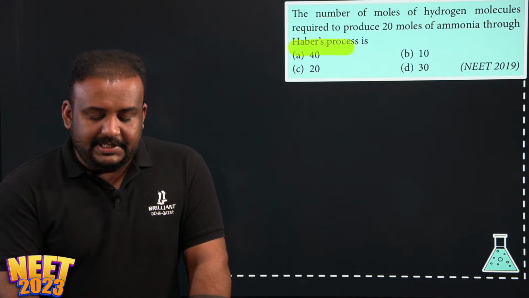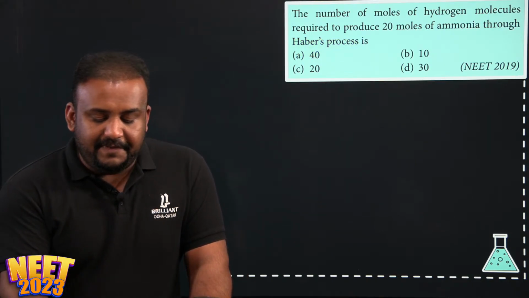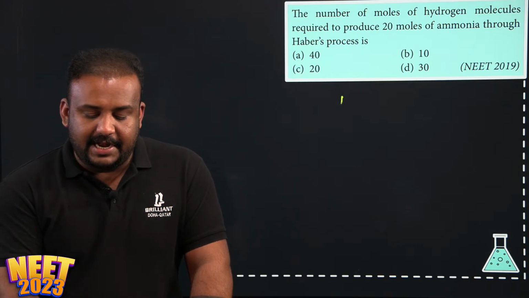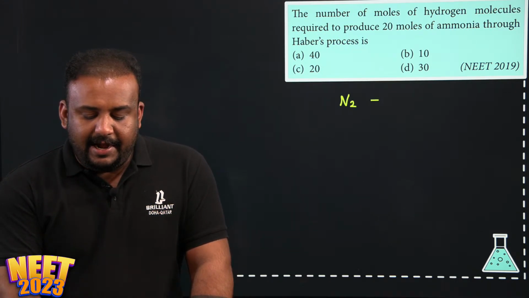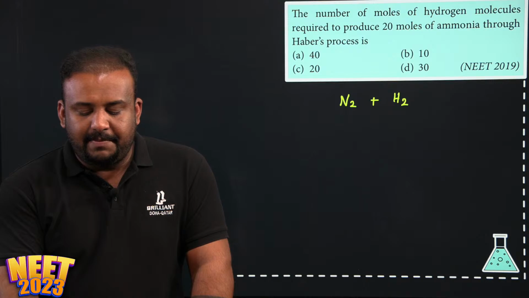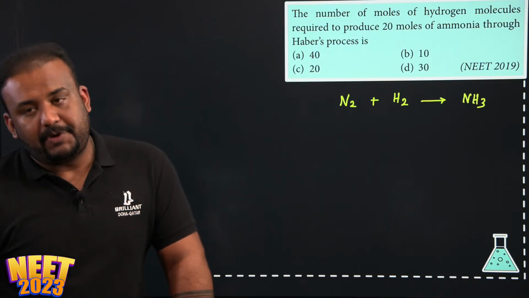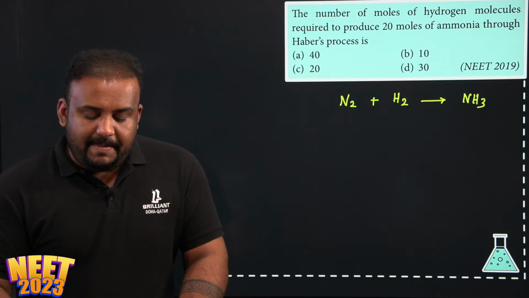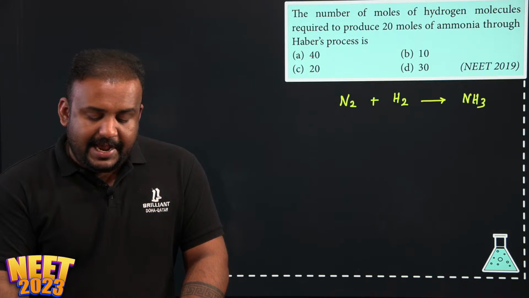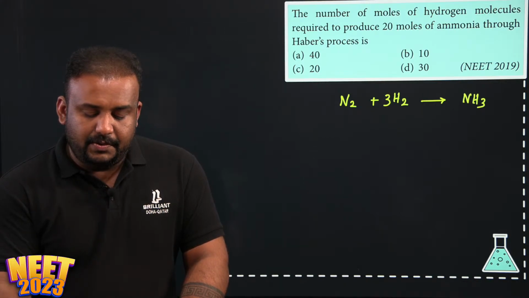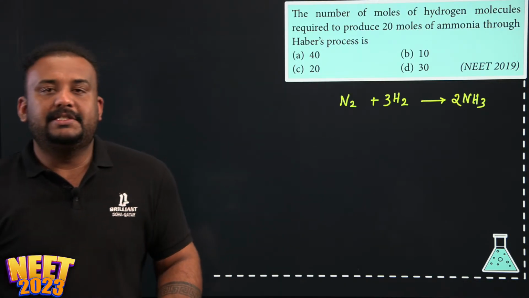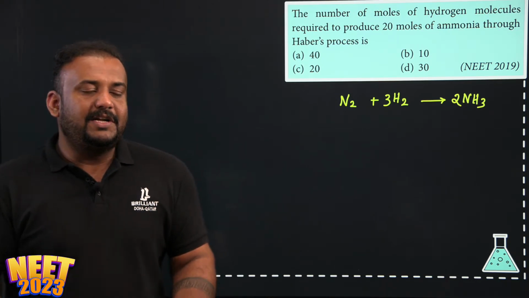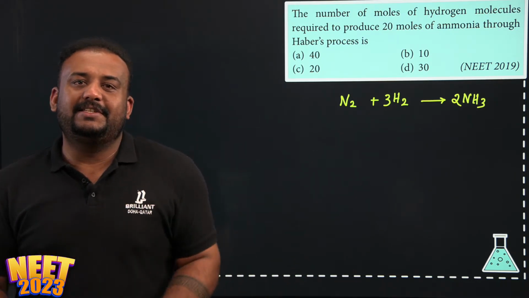Haber's process is an industrial process for the manufacture of ammonia from nitrogen and hydrogen. So nitrogen combines with hydrogen in the presence of a catalyst to form ammonia. This is Haber's process. Look into this equation. This is not a balanced equation, so we can balance it. N2 plus 3H2 gives 2NH3. This is the complete balanced equation. So once you get this, you can easily answer this question.